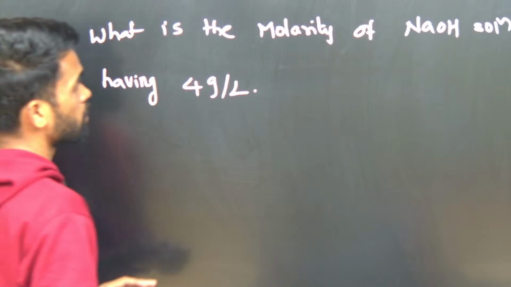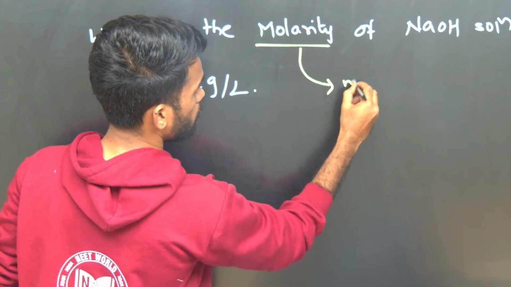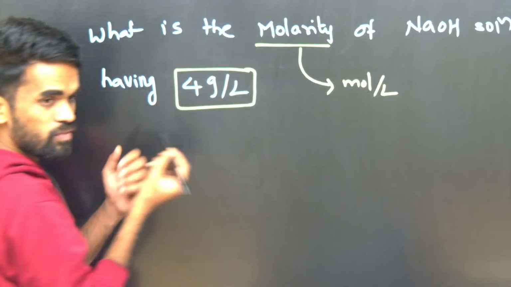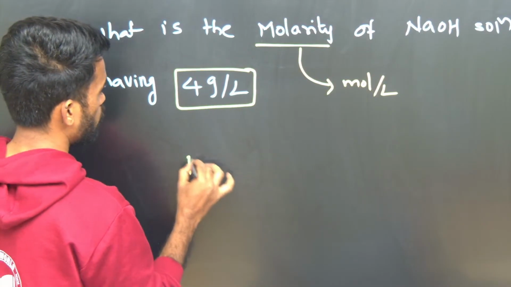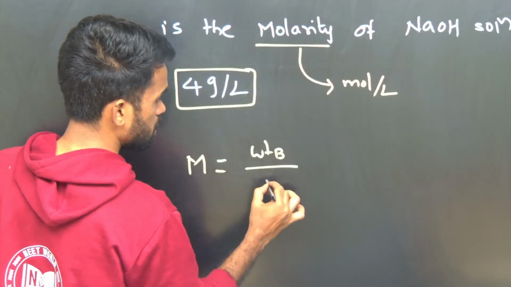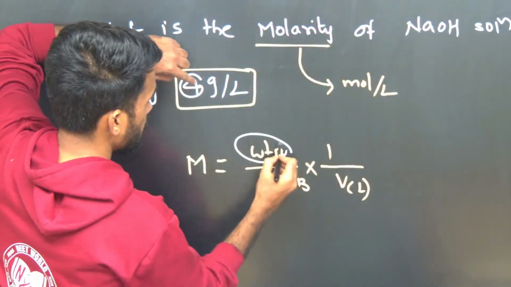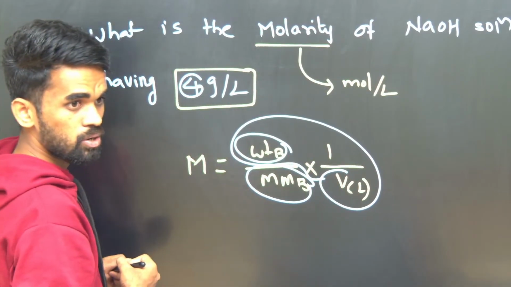Very simple. Molarity, what are its units? Moles per liter. What have I given? Grams per liter. So just converting grams per liter into moles per liter will give you the answer. So how can we convert? Molarity equals given weight of solute by its molar mass of solute into volume in liters. I have given its weight and its volume. These things are there, but we need to have the molar mass, that's it.